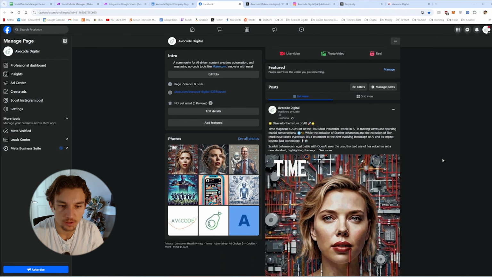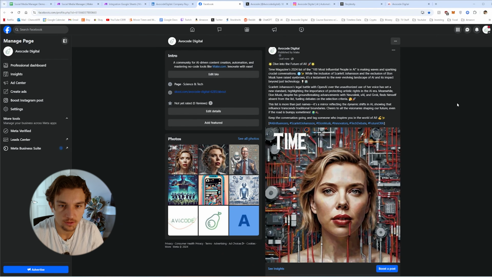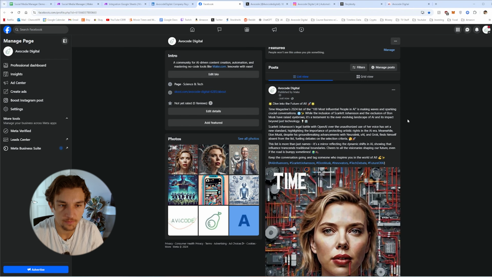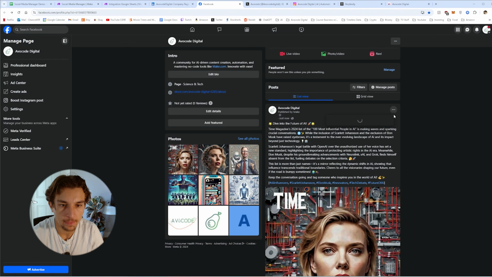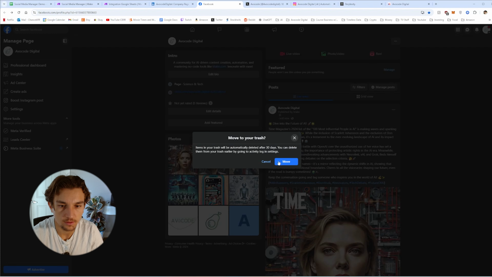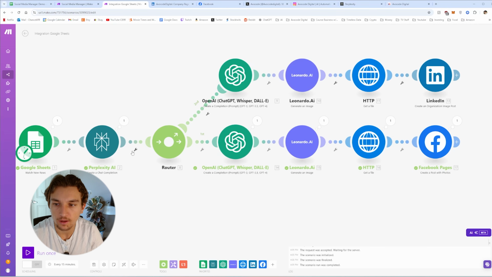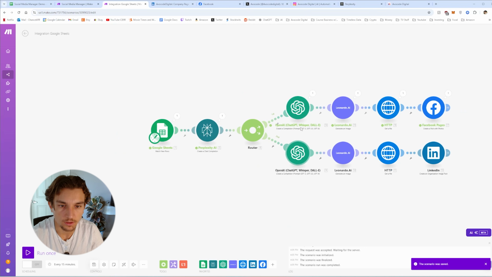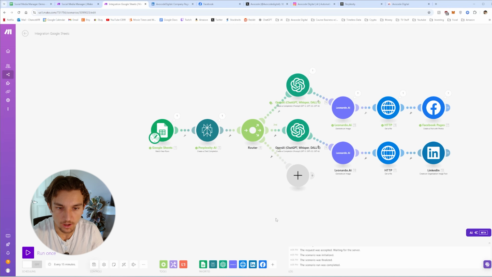Fresh, there it is. Nice Facebook post, all automatic. I like the image. Let's delete that because this is just a test. Okay, let's relink that. Let's auto align. Let's save. Looks like those just swapped, that's fine.